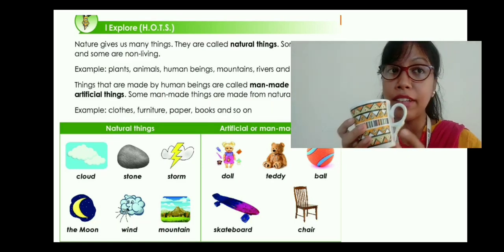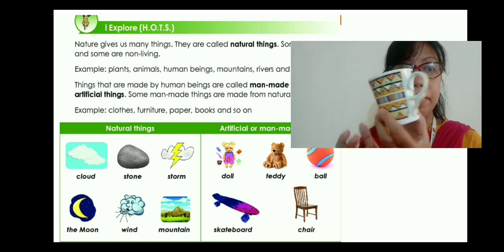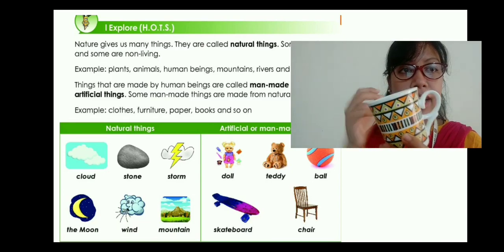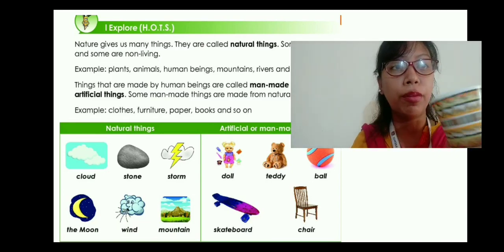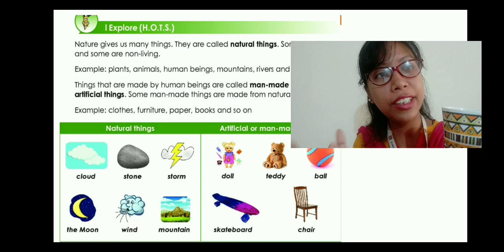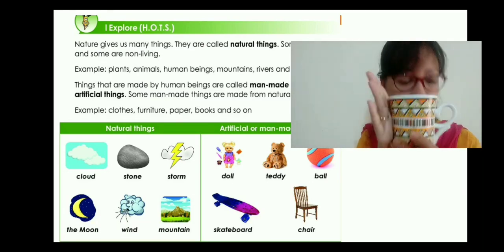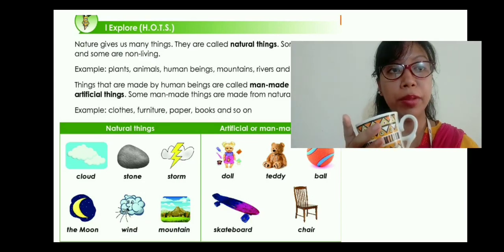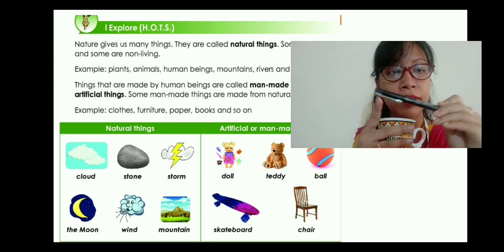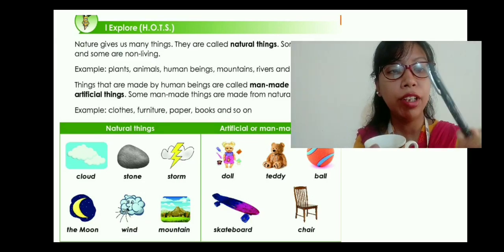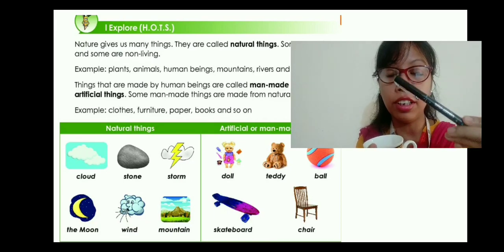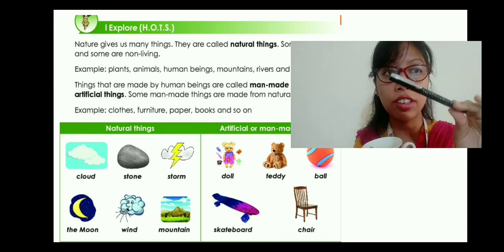We human beings have done it, so it is a man-made thing because we have designed it. If we take from nature, we will get only the clay, not the cup. This cup has been made by human beings. In a similar way, the pen, right? We don't get it from nature. Humans have made it. That is why it is called man-made.